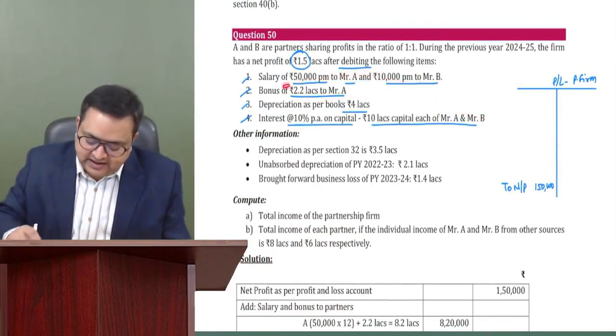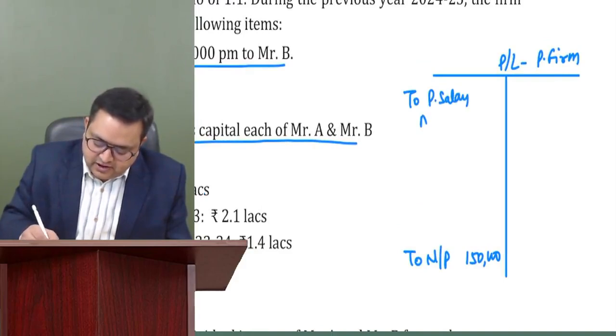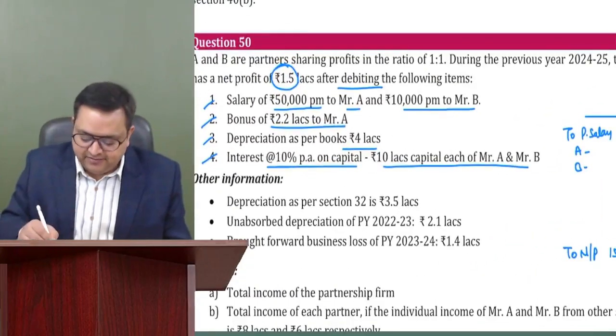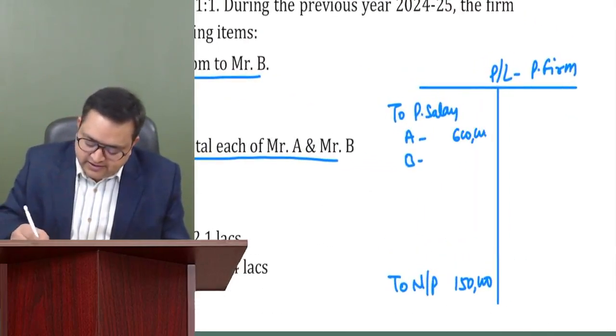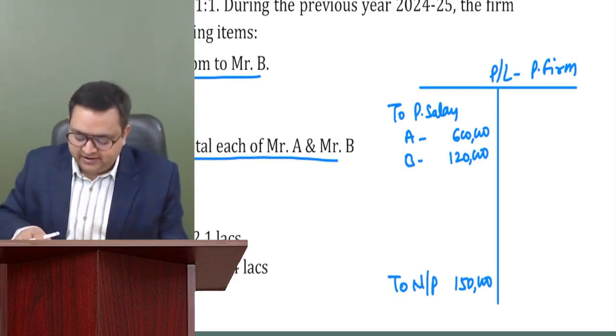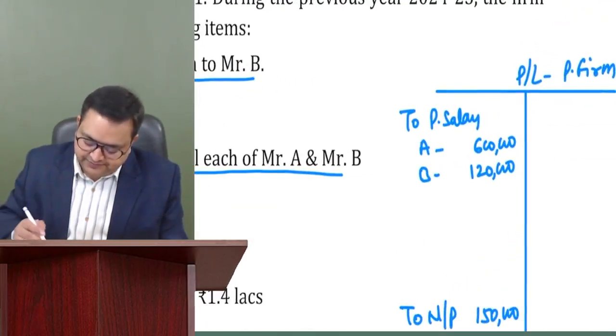What are these? Salary to A and B. So we have paid partner salary. How much to A? How much to B? They are saying 50,000 per month to A and 10,000 per month to B. 50,000 into 12, so we have paid 6 lakh to A, and to B 10,000 into 12, that is 1,20,000. This is the salary we have paid and it is already debited over there. Bonus 2.2 lakh to A. We have paid partner bonus to A, 2,20,000.